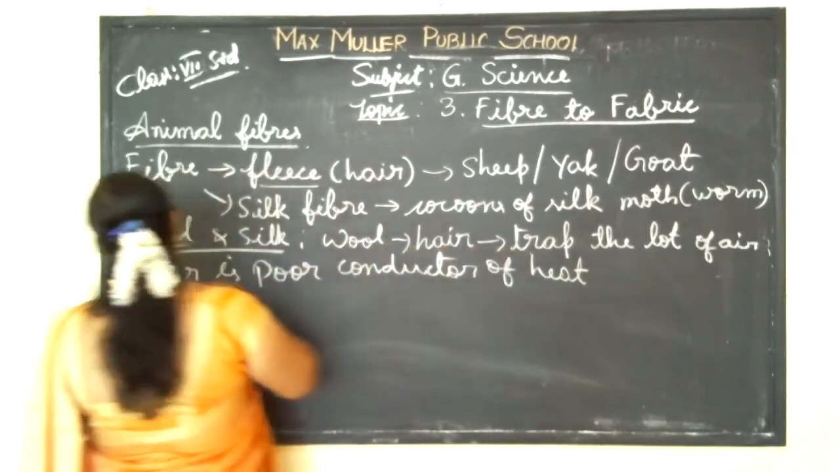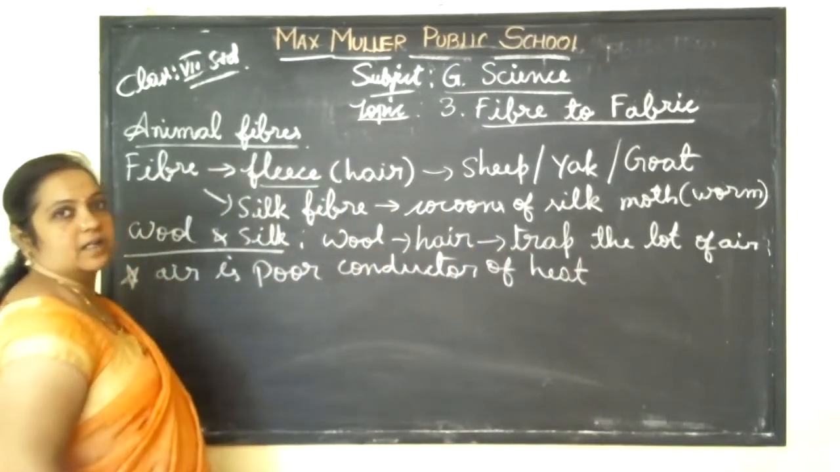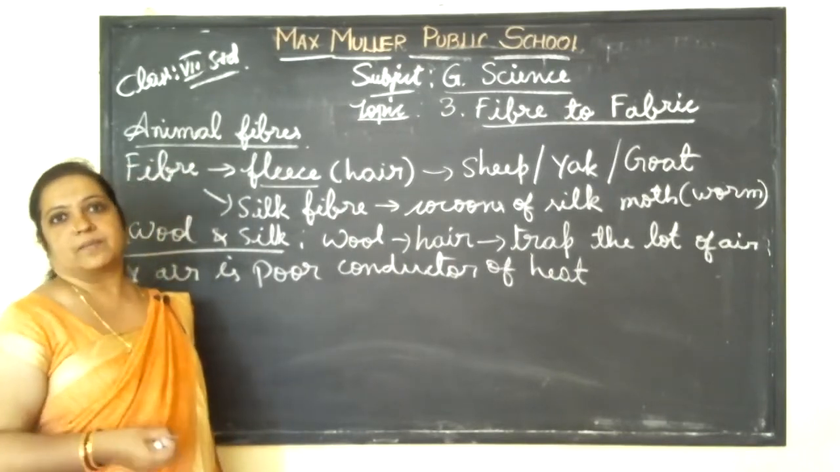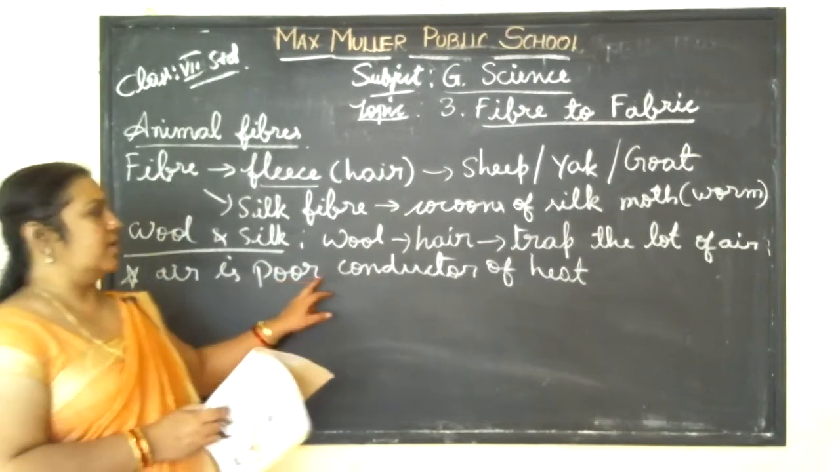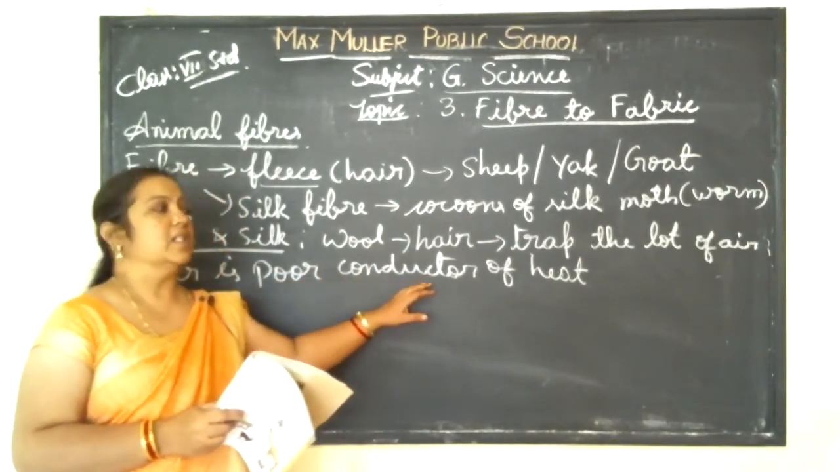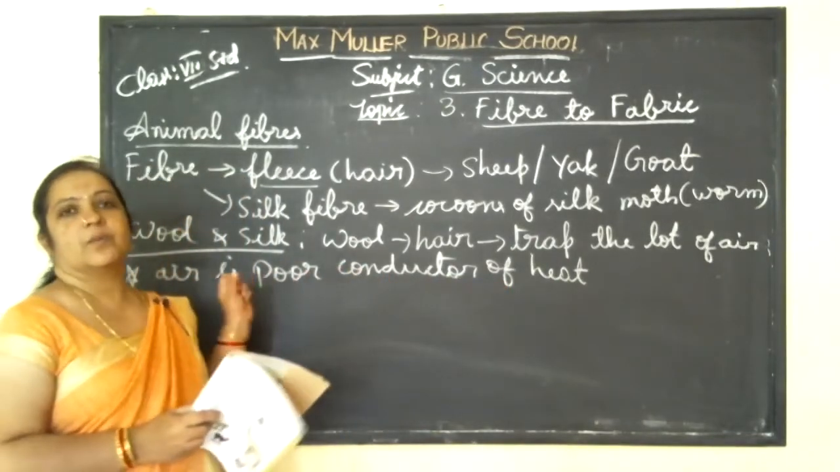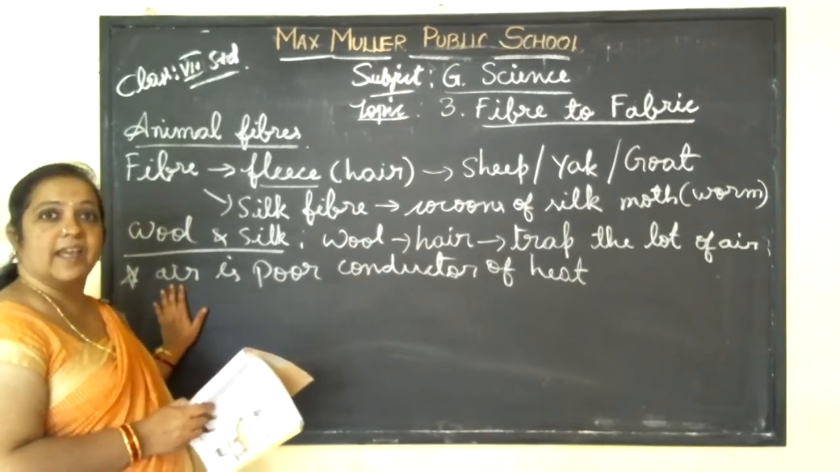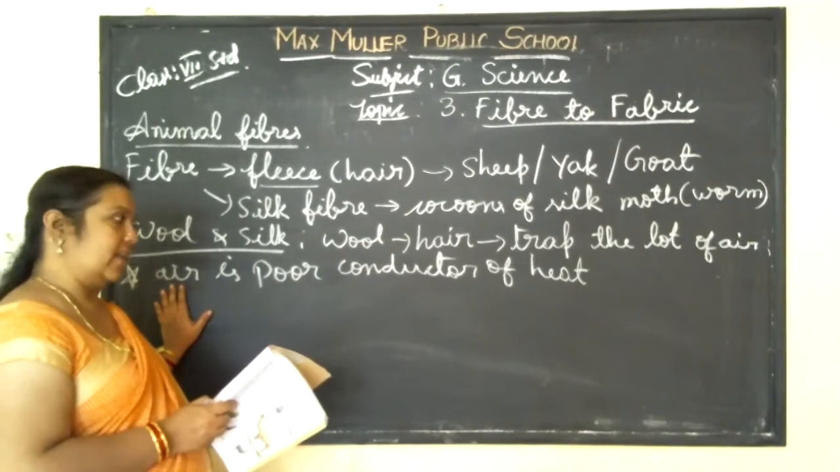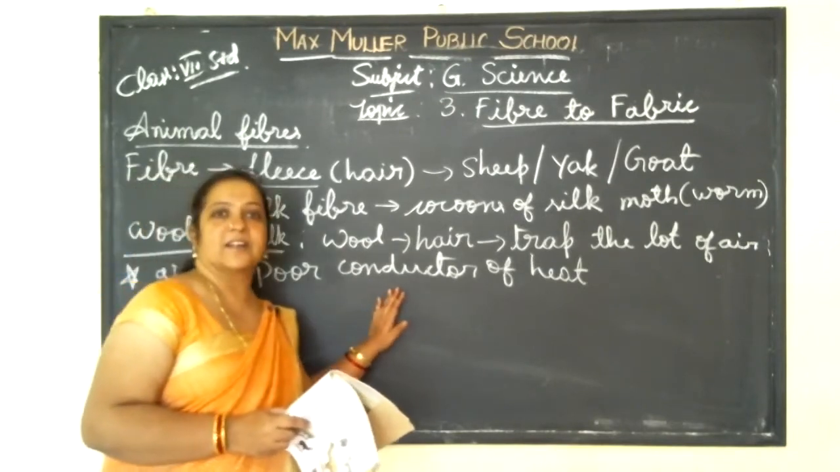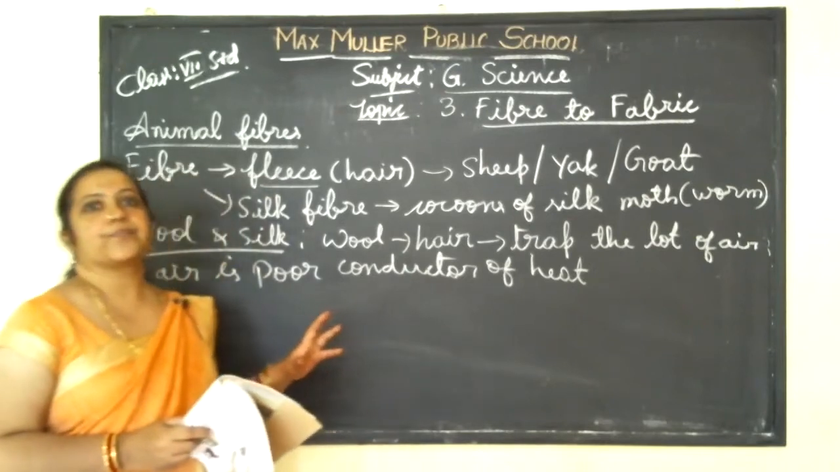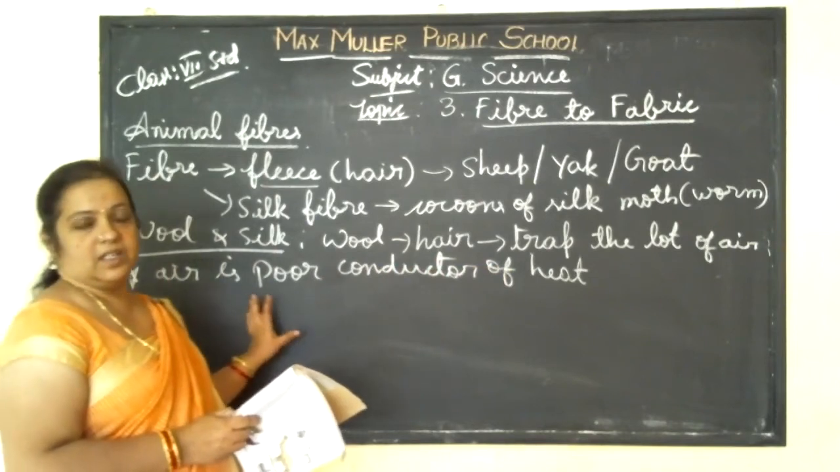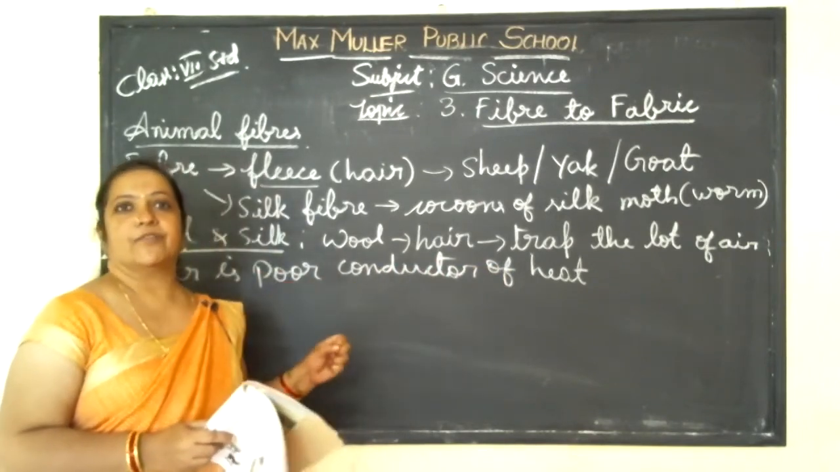What do you mean by conductor here? Conductor means which conducts something, which receives something, which absorbs something. So here air is called a poor conductor of heat, which means heat will be less absorbed by it. Heat is not producing any effect on the air. So air is considered a poor conductor of heat. So if the hair is present on the body, the coolness will not affect it so much.